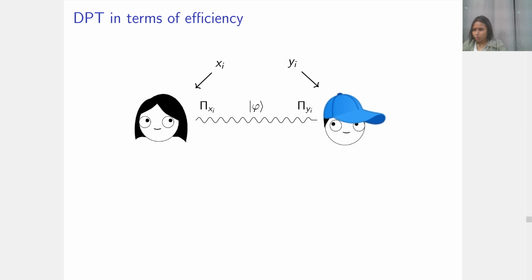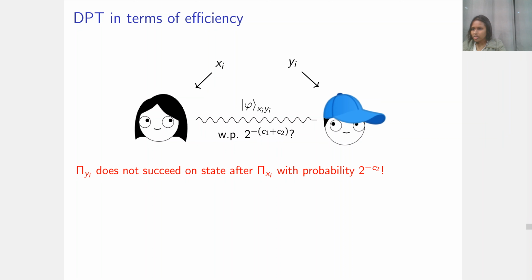We hope that both of these projectors will take |phi> to |phi xi yi> with probability 2 to the minus c1 plus c2, since the projectors' individual success probabilities are 2 to the minus c1 and 2 to the minus c2. But this does not work out as straightforwardly, because pi yi does not succeed with high probability on the state after the application of pi xi, in superposition over xi. Remember, this state is only close to |phi xi yi>, not exactly it.